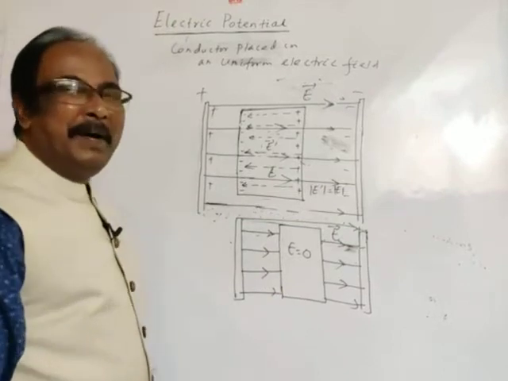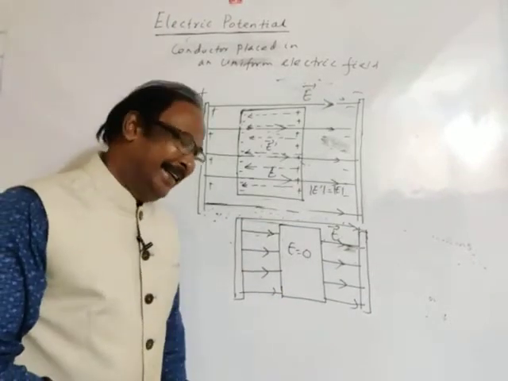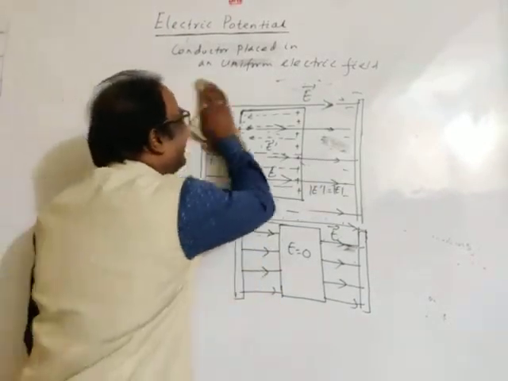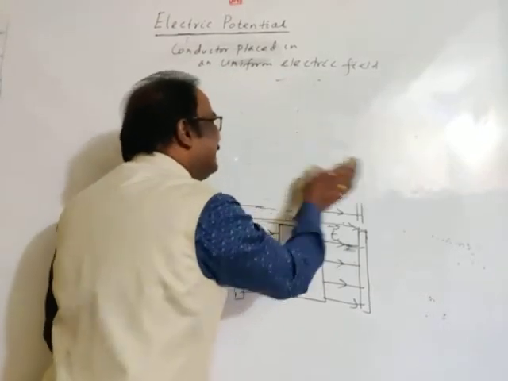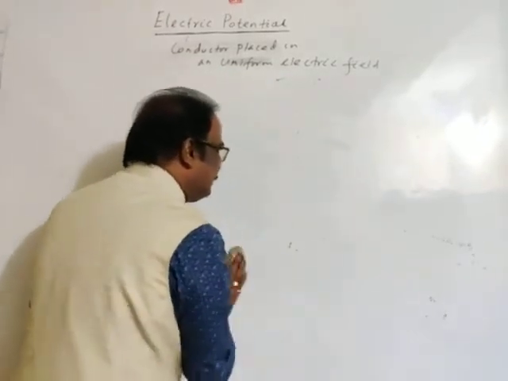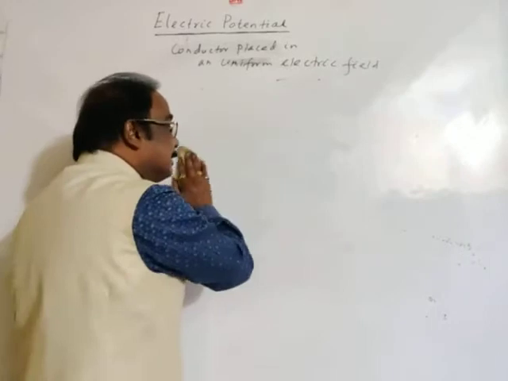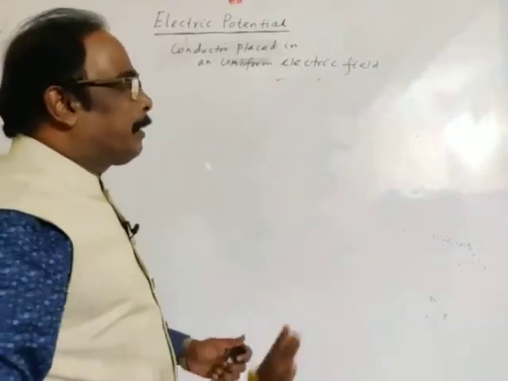Will I erase it now? Okay. Now, let's see the different properties of a conductor.